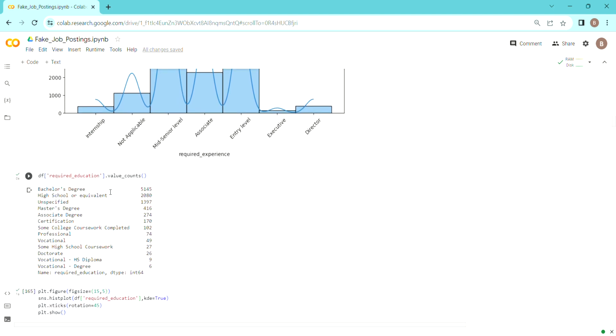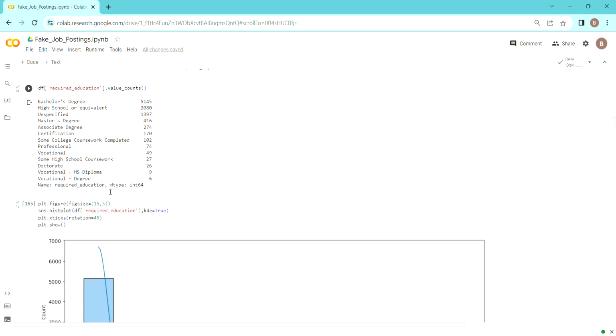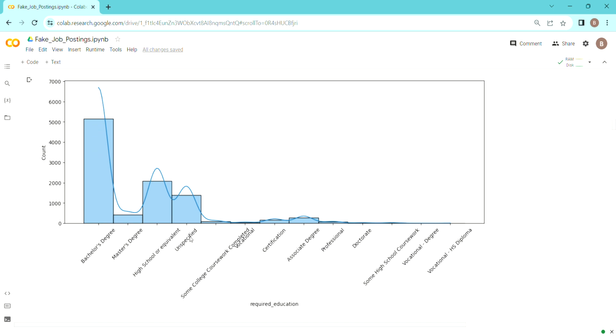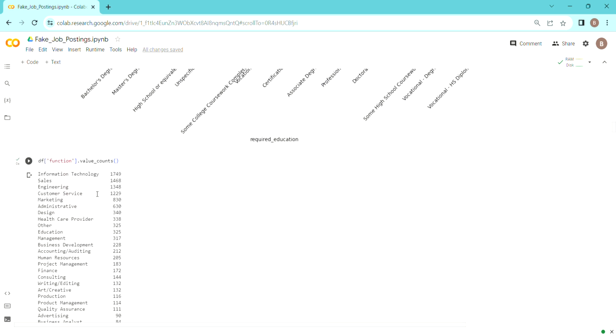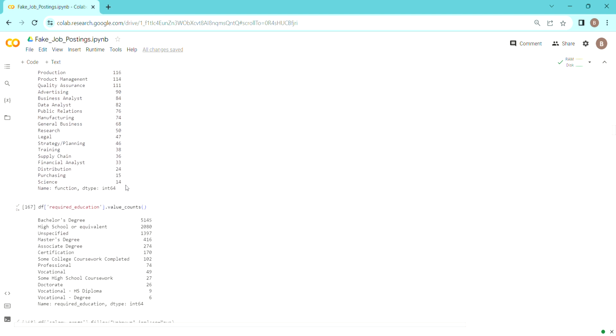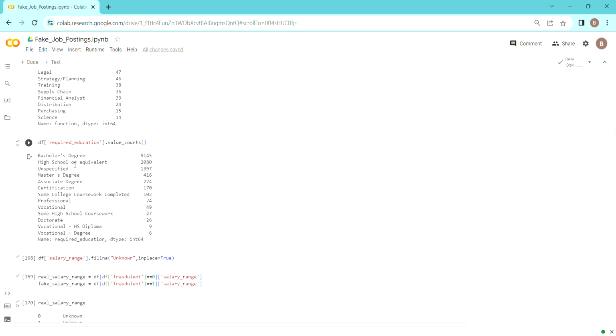Then comes the required education, where bachelor's degree is in most demand, and second comes high school or equivalent. For that also we have plotted the univariate analysis, and it's not helping much, but we are visualizing it anyway. For function, information technology comes first, sales second, engineering third, and so on. So for required education, bachelor's and these are equivalent.